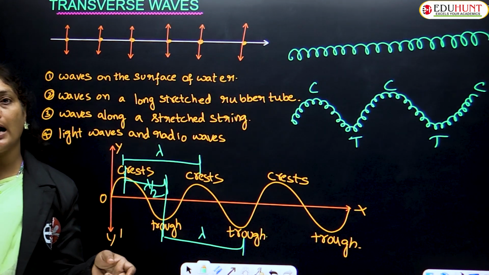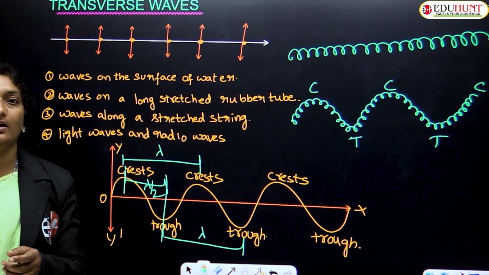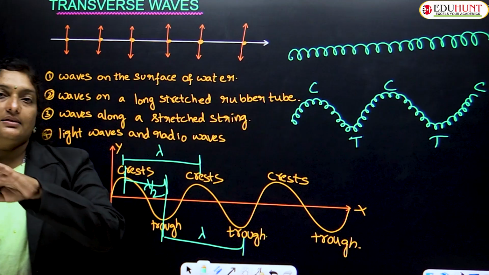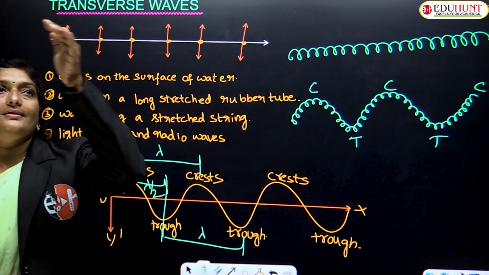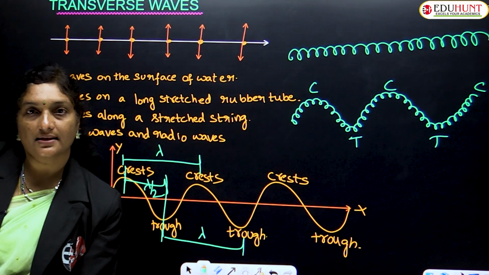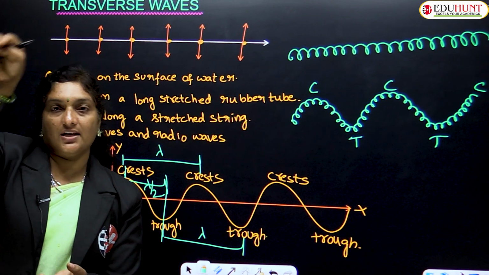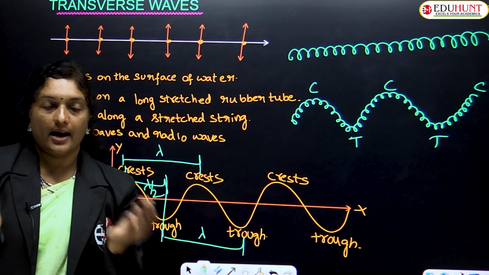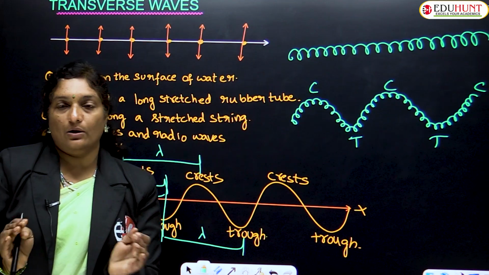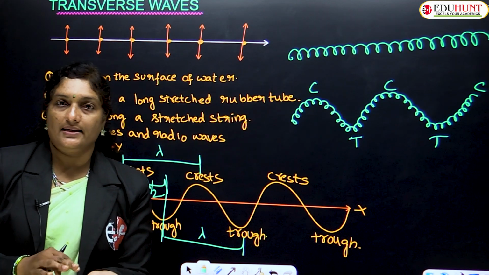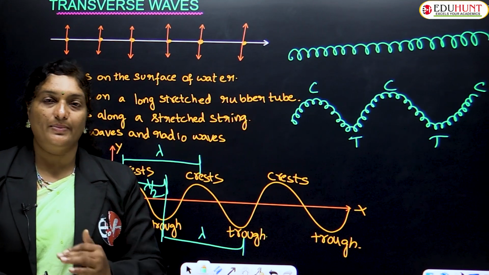Whenever a stretched spring or a stretched rubber band is vibrated up and down continuously, in some cases there is a large elevation and in other cases some sort of depression. That hump-like structure is called a crest, and the curved-like structure below is called a trough. So alternately, a crest and a trough are formed.